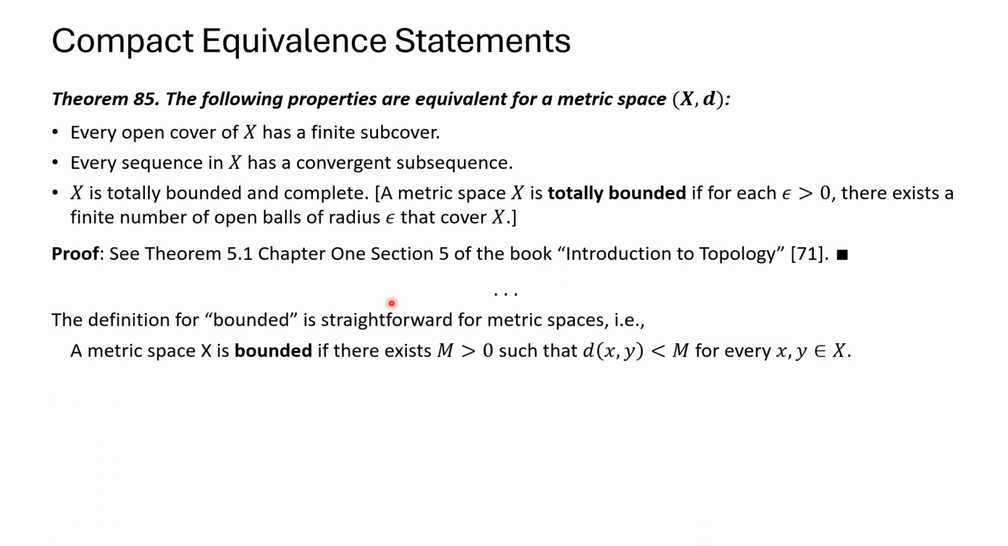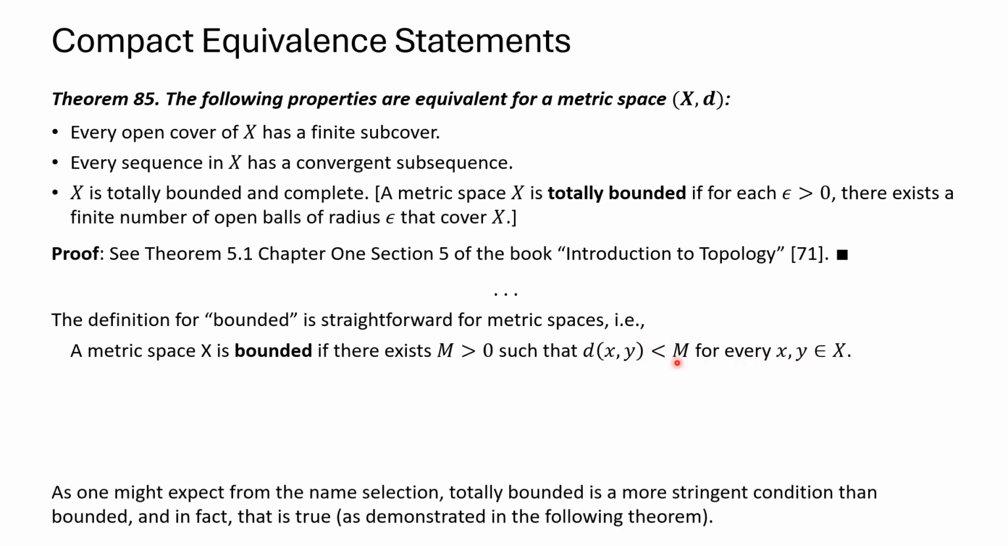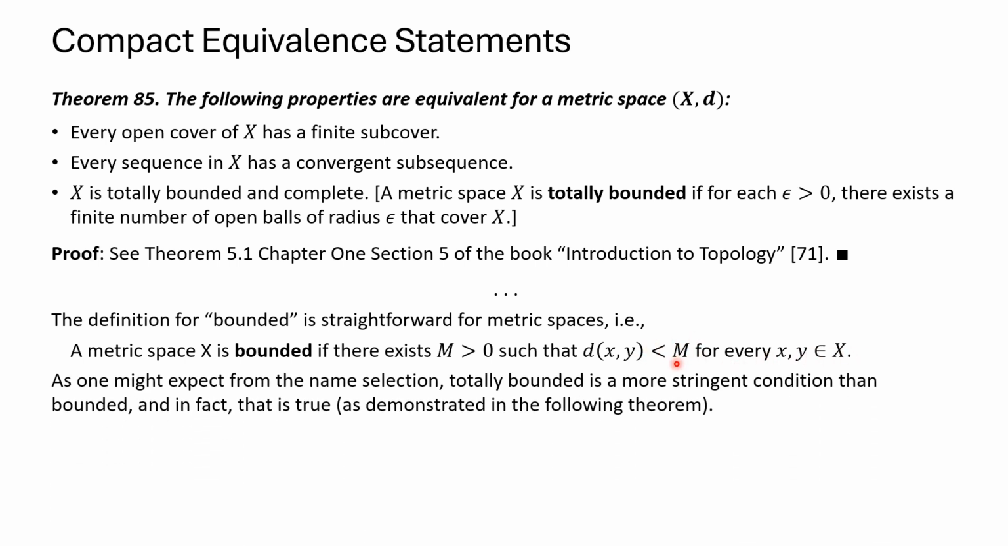Let's give a definition of bounded. I think it's kind of intuitively clear, but this is a more precise definition. A metric space is bounded if there exists m greater than 0 such that the distance between any 2 points in our metric space is less than m. Totally bounded is a more stringent condition than bounded, and in fact that's the case, and we'll see that in the theorem in the next slide.